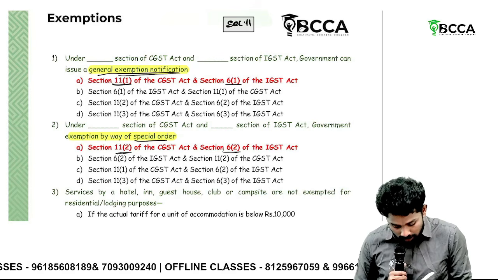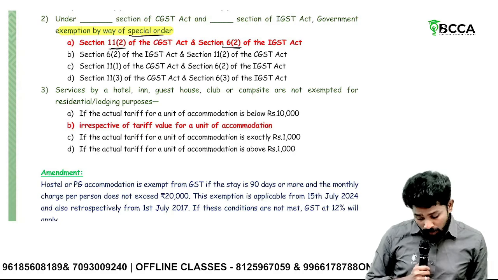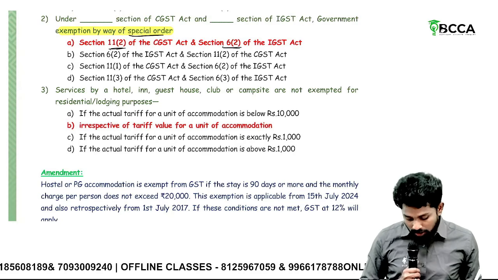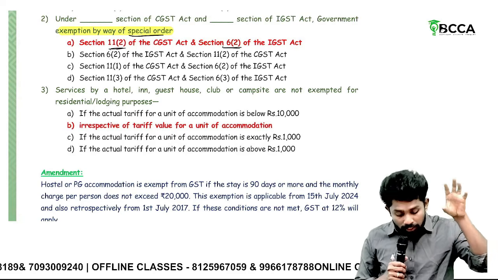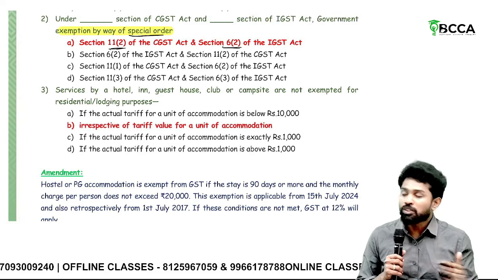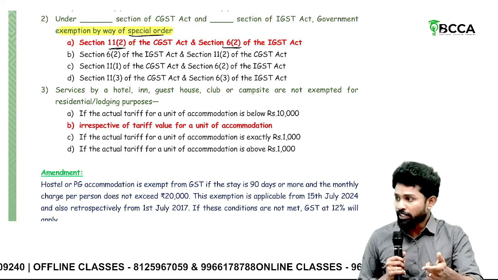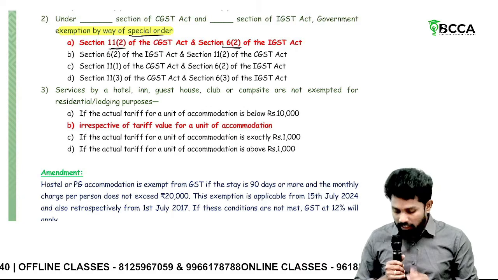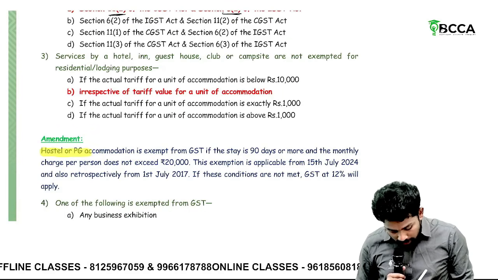Here it is like general exemption. Services by way of a hotel, inn, guest house, club or campsite are not exempted for residential or lodging purposes irrespective of tariff value of unit of accommodation. Sir, previously there used to be exemption where the value is within 1000. But now no such exemption, it has been withdrawn and an additional point has been inserted which is applicable from June 2025 only. The amendment is like hostel PG accommodation is exempt.